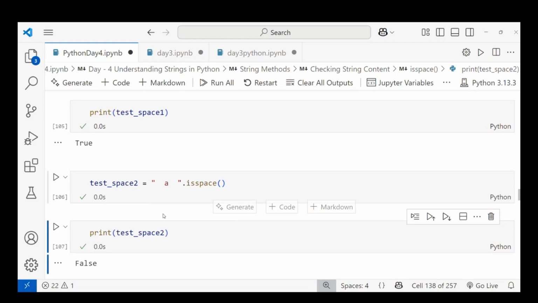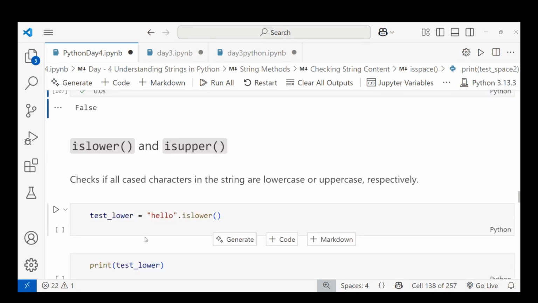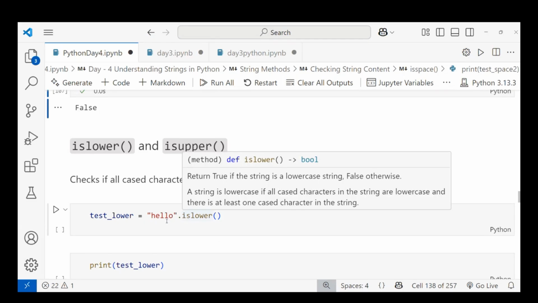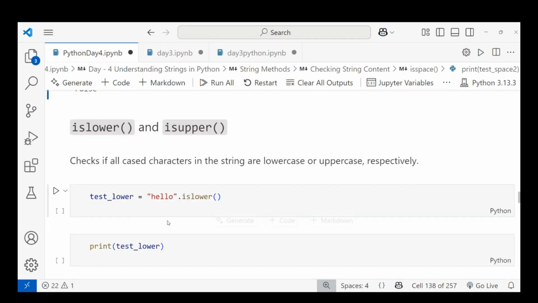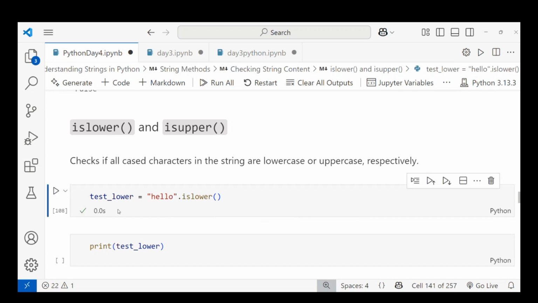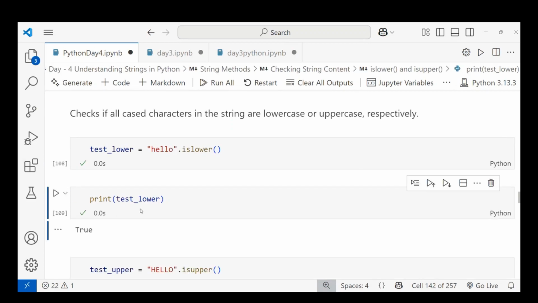Okay. Then islower and isupper. I'm checking islower or isupper. Okay, this is test lower is equal to allow dot islower. I'm checking whether all the letters are lowercase or uppercase. When I'm running this, you can see, right, it has done the operation. Let me check. Yes, all the characters are in lowercase. So I'm getting true.